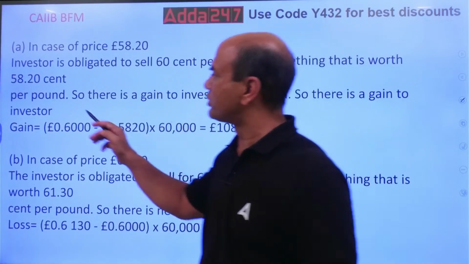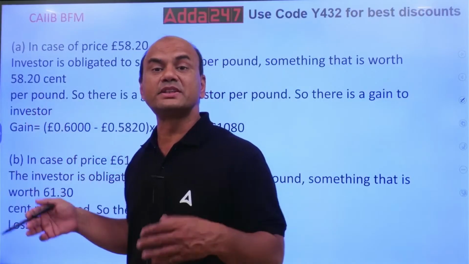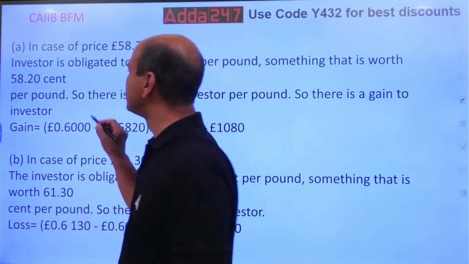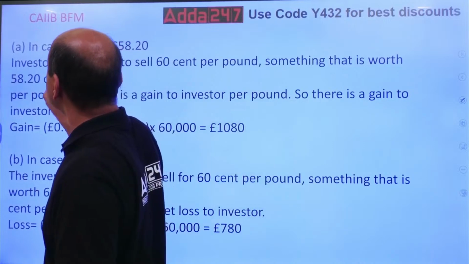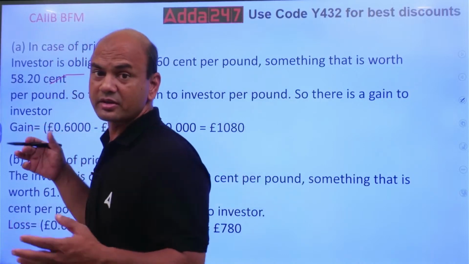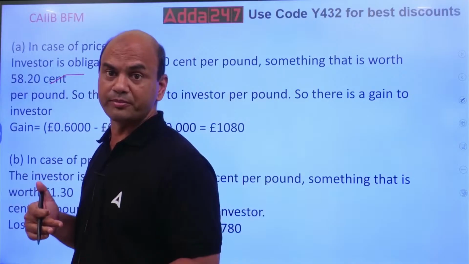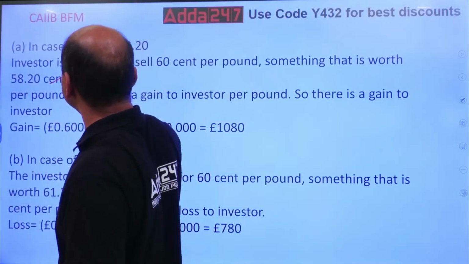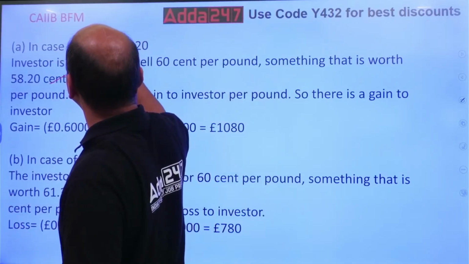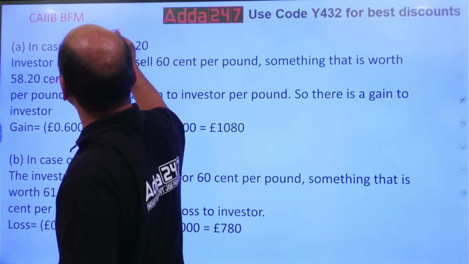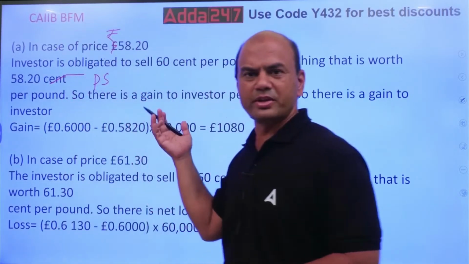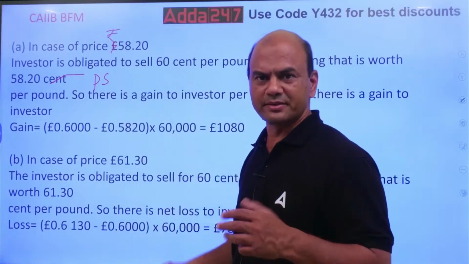This 58.2 cents, let's call it rupees, simple. Cent is also a term used in your BFM. Let's call this paise, and this rupees. Wherever we have pound, call it rupees, wherever we have cents, call it paise.